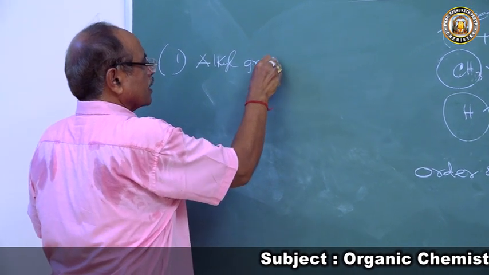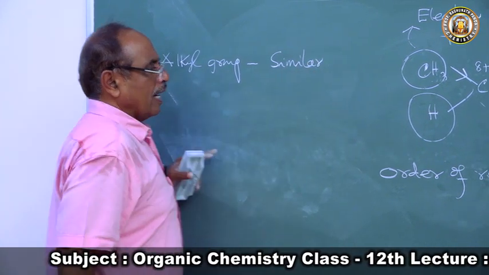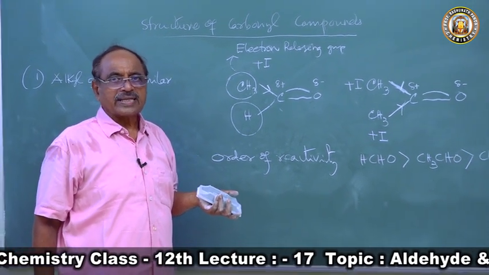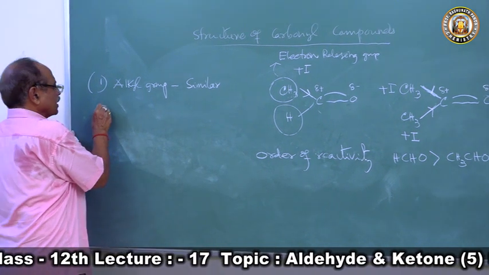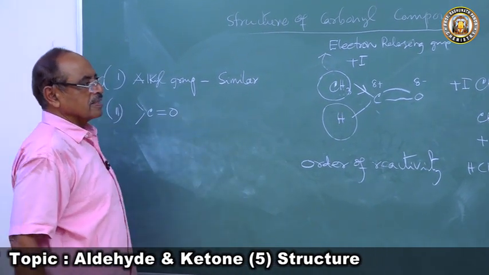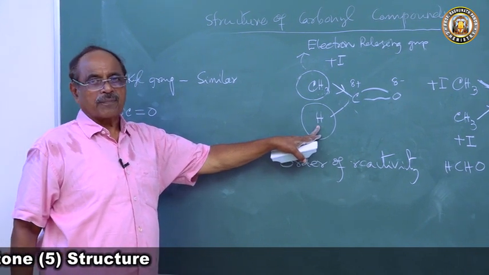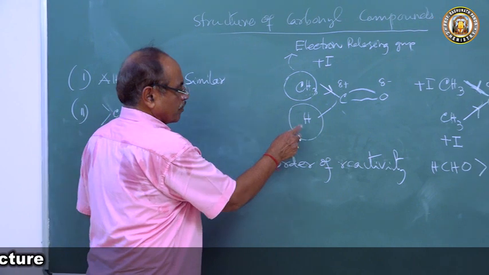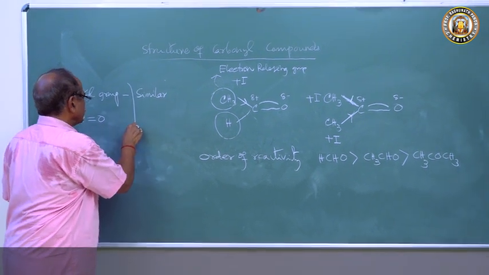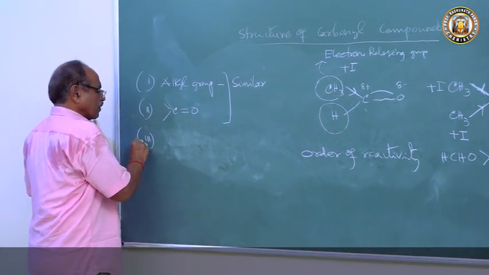The reactions involving the alkyl group will be similar both in aldehyde and ketone, and both contain the carbonyl group, and they will undergo nucleophilic addition reaction. That will also be similar. The second type, reactions involving the carbonyl group, will be similar. Now the difference will start here. Reactions involving the lone hydrogen atom. This hydrogen atom is the aldehyde formyl hydrogen atom, or lone hydrogen. So alkyl group and carbonyl group reactions will be similar. Then come reactions involving the lone hydrogen atom.